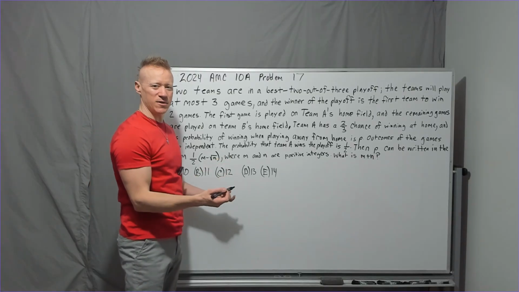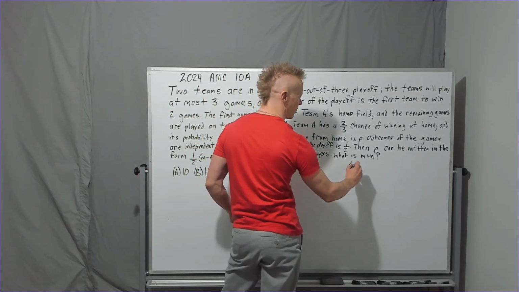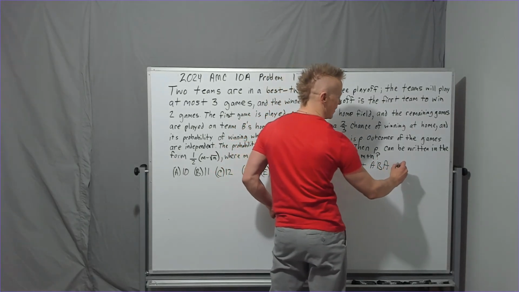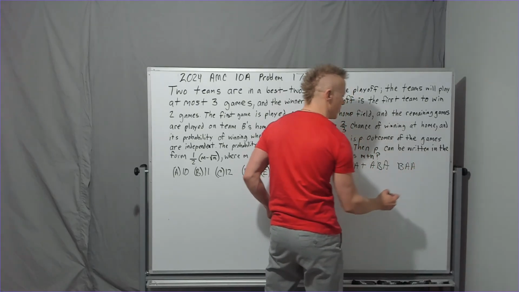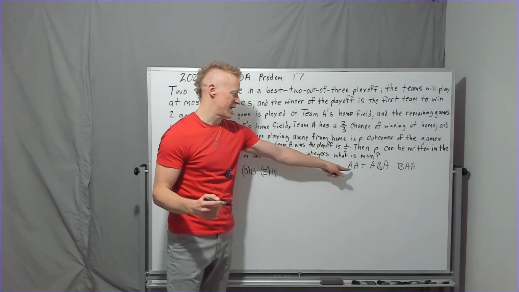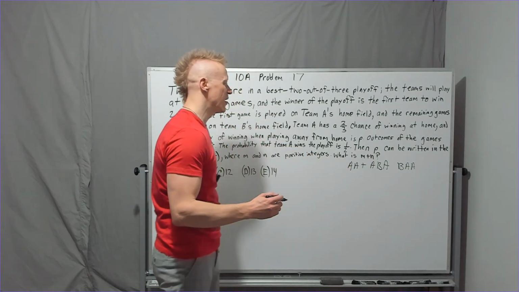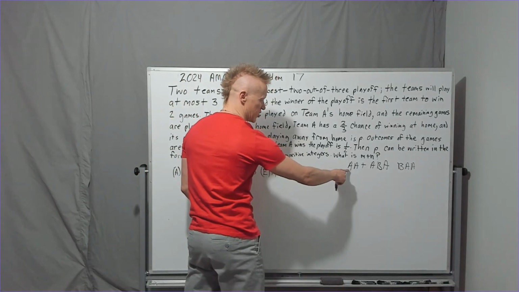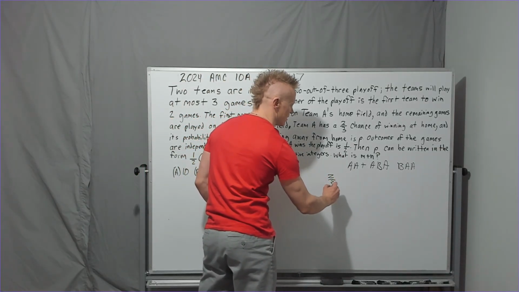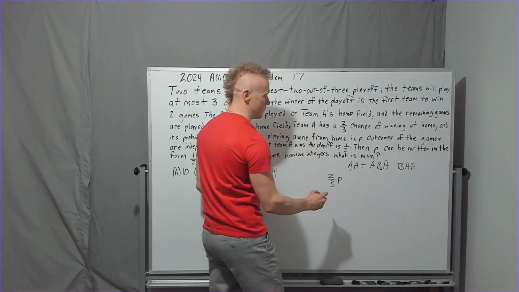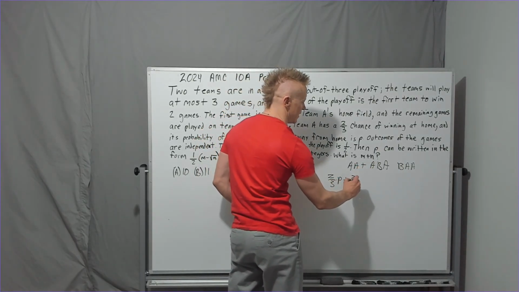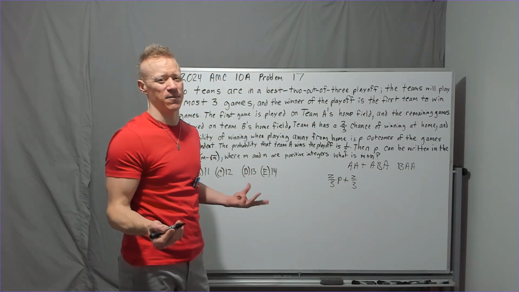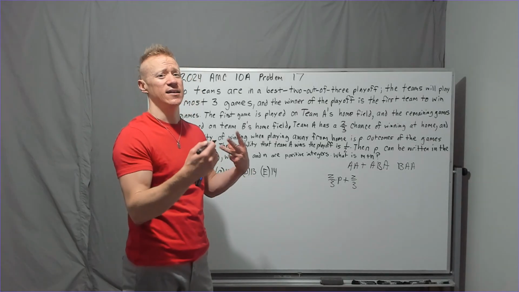So the ways that Team A could win: they could win the first 2 games, they could win the first and the third game, or they could win the second and third games with B winning the first. These are individual events, A winning game 1, A winning game 2. Since they're independent events, we can multiply their probabilities. So the chance that A wins game 1 is 2/3, and the chance that A wins game 2 is P, plus the chance that A wins game 1 is 2/3, and the probabilities of all events have to add up to 1, 1 being a 100% chance that something happens.